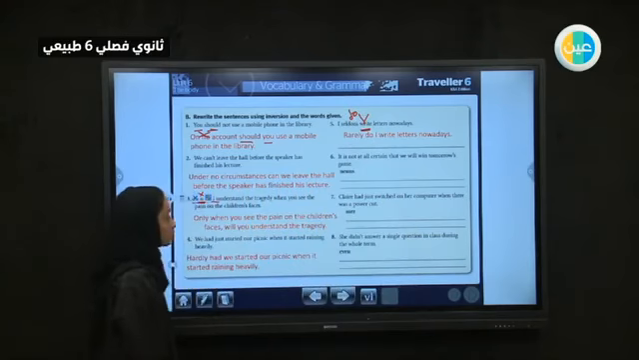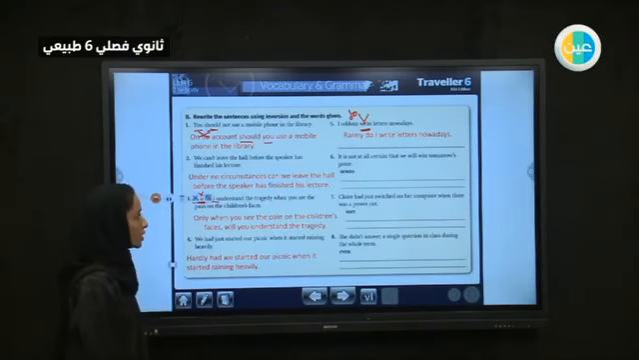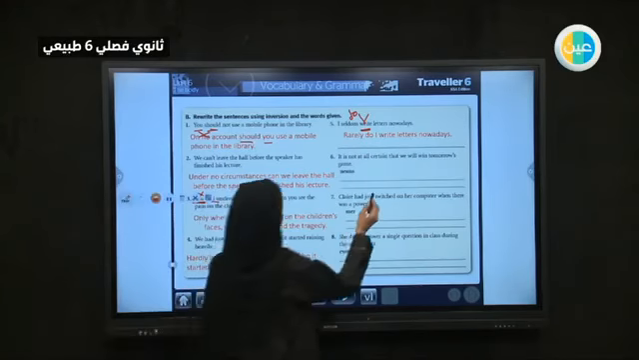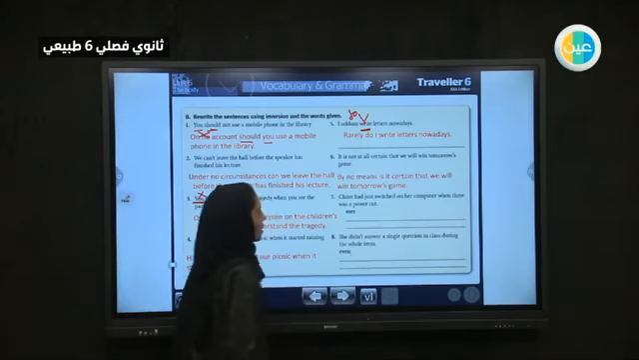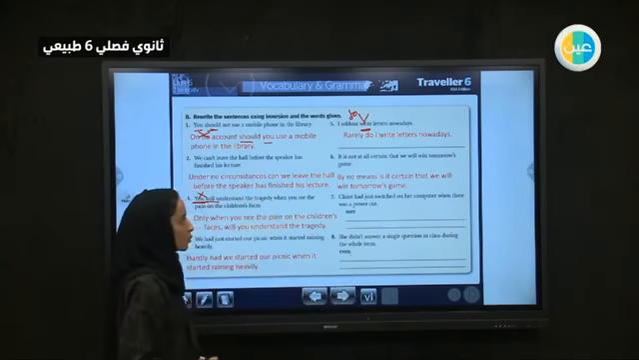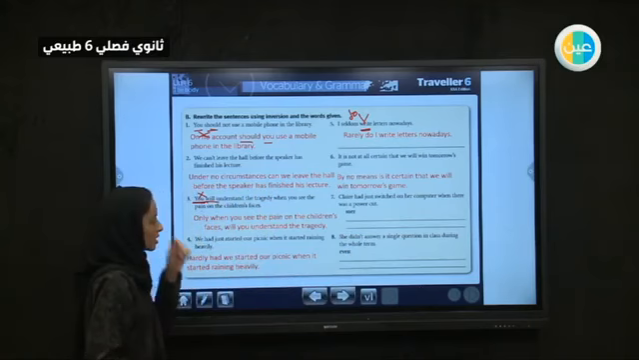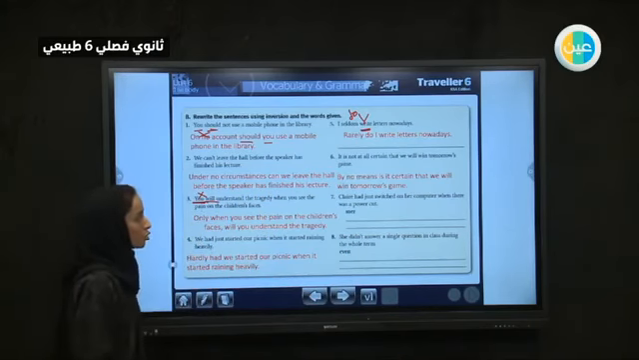Number 6: it is not at all certain that we will. So, that we will. So we will use it here. By no means, it is certain that we will. Is it certain that we will win tomorrow's game?